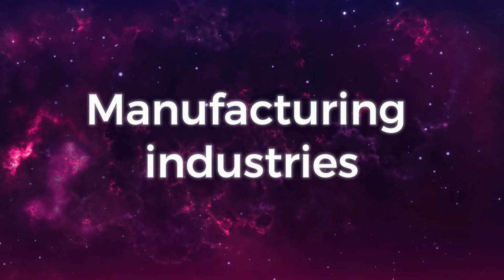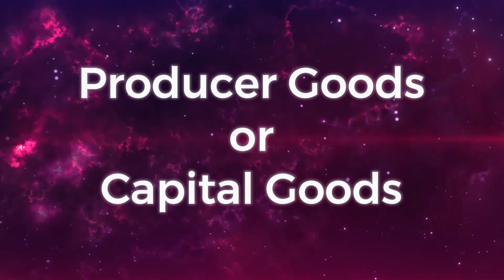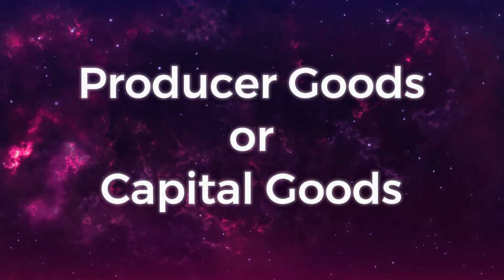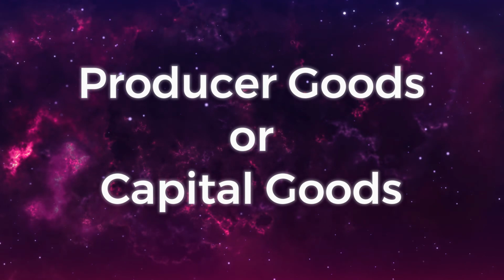So, in manufacturing industries, mainly two types of goods are produced. The first one is consumer goods. Consumer goods are those goods which are ready for final consumption. Examples: clothes, soaps, oil, paper, stationery. These are goods that you can use directly. And the next type of goods produced in manufacturing industries are producer goods, or we call them capital goods. Capital goods are like plant and machinery, equipment. All these are producer goods, and they are produced in manufacturing industries.